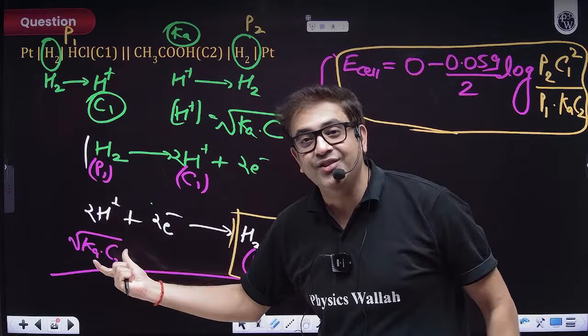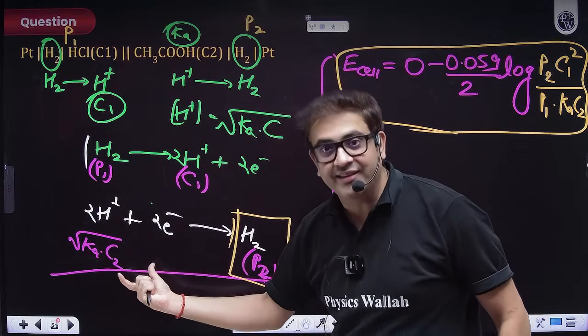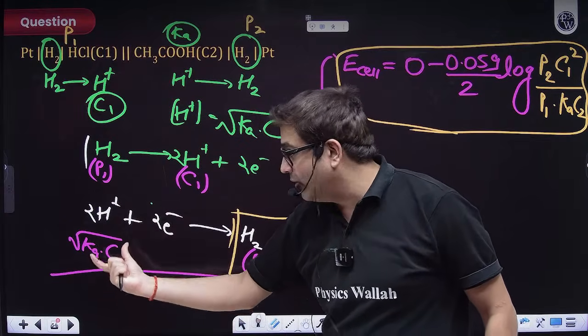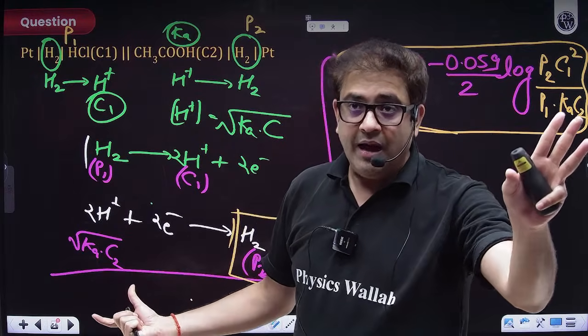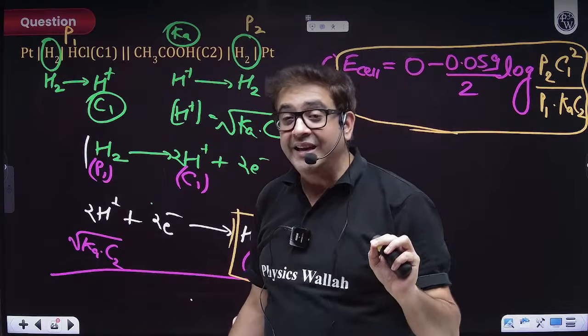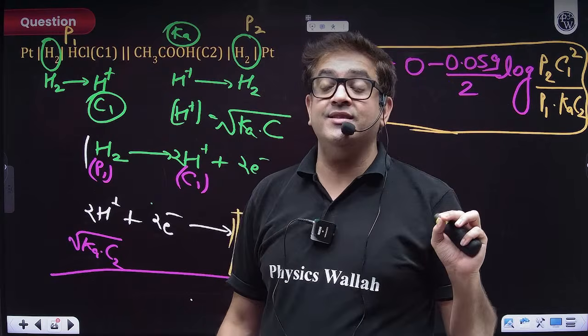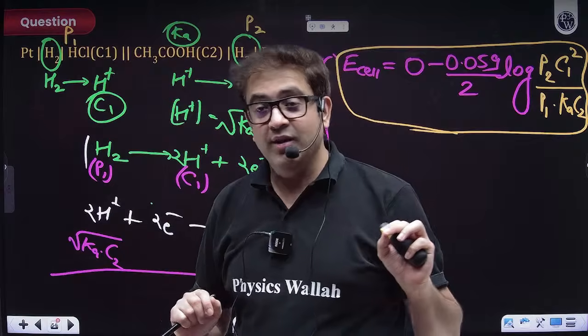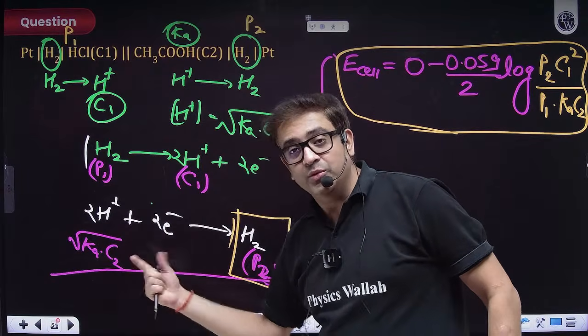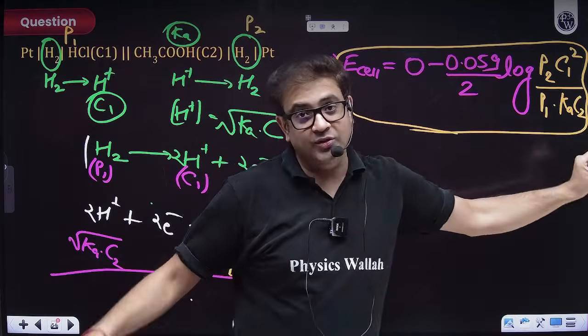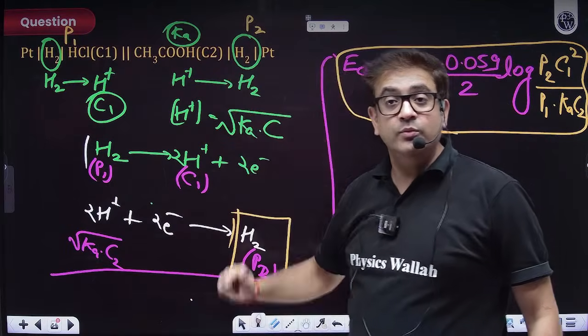What is the concentration of H plus ion? Sir, for a weak acid, the concentration of H plus ion will be approximately equal to the square root of K into C2. This is ionic equilibrium, beta. I hope you remember at least this much, that for a weak acid you calculate H plus ion concentration as the square root of K into C. So because the H plus ion concentration is this, the square of this is K into C, so K into C2, because the concentration given for the weak acid is C2.